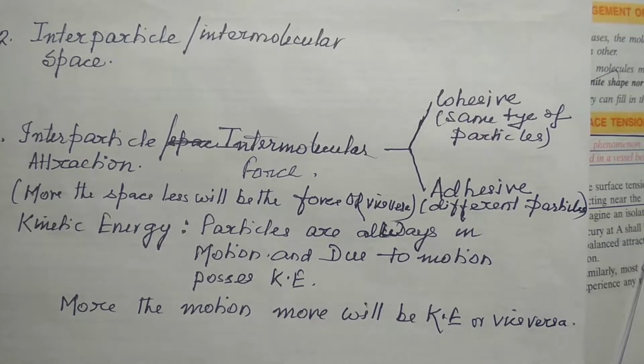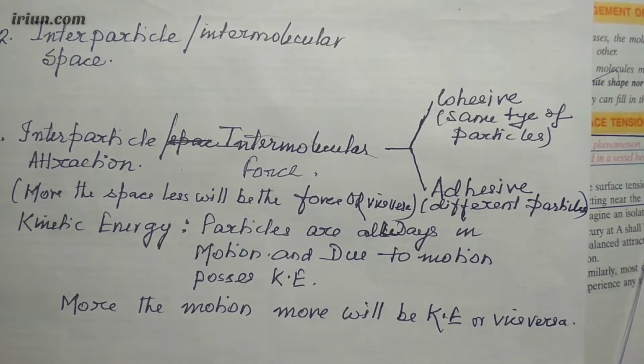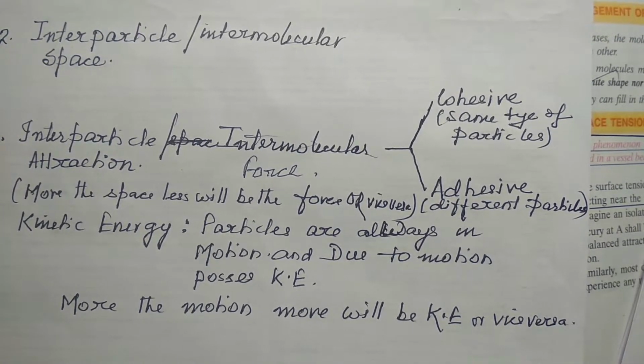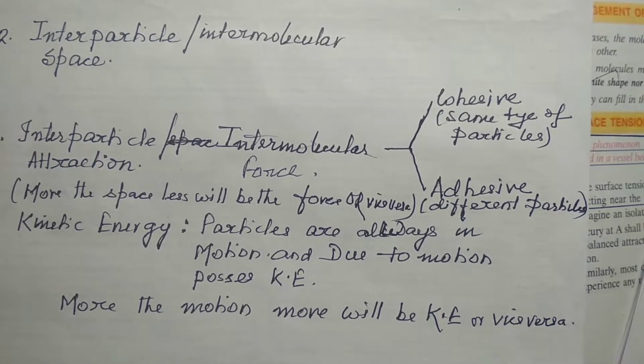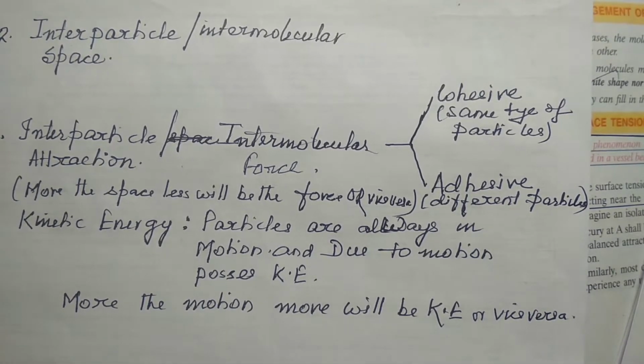Now these particles are always in random motion depending on the interparticle space, that is the intermolecular space, and the intermolecular force. If the space is more, then the force is less, and the particles are in more random motion. But if the space is less, then the force is more and the particles move, but the motion will be less.